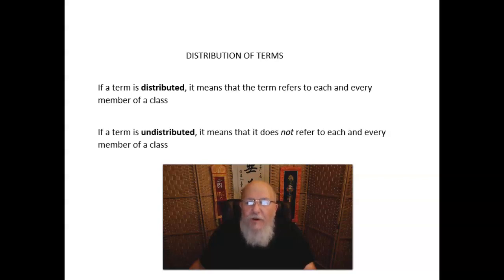And today we want to talk about the distribution of terms, right? And by that we mean the distribution of the subject and predicate terms. And this is going to be important for us because it will help us evaluate arguments for validity. So there's a reason for learning all this. Now, if a term is distributed, it means that the term refers to each and every member of a class. If a term is undistributed, it means that it does not refer to each and every member of a class.